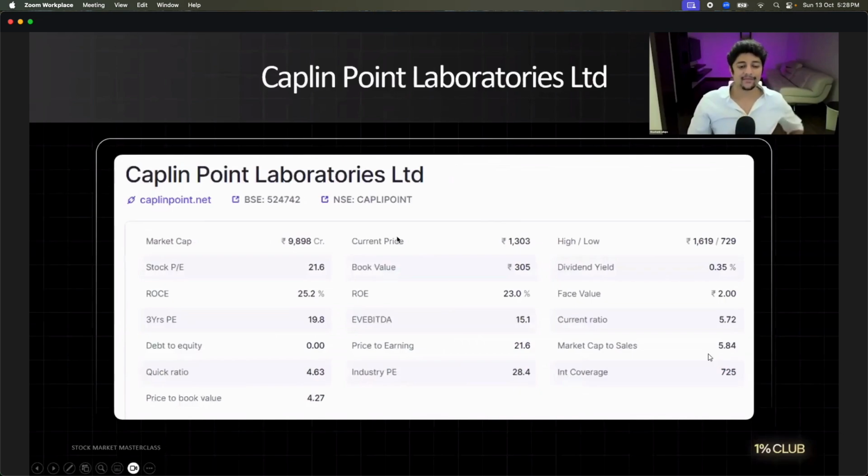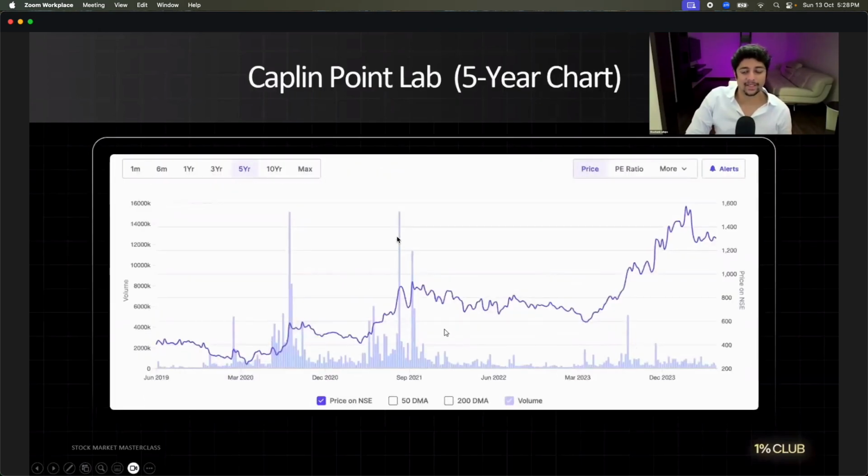Now, finally, one more company, Kaplan Point Industries. What is the stock P/E? 21 and 28. Is it overvalued, undervalued, fairly valued? Tell fast. Undervalued. Okay. What is debt to equity? 0. Superb. Last 5 years growth, very good. In fact, it has been growing every year.